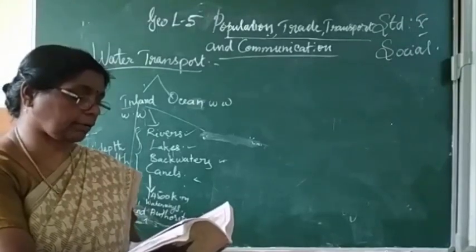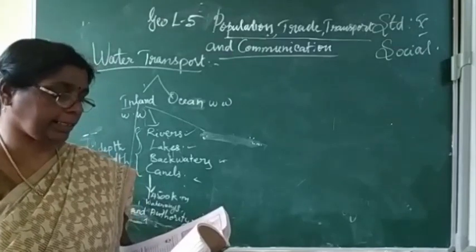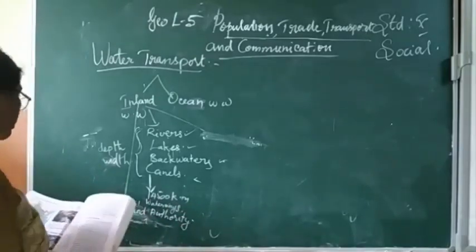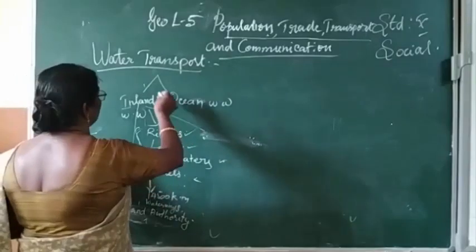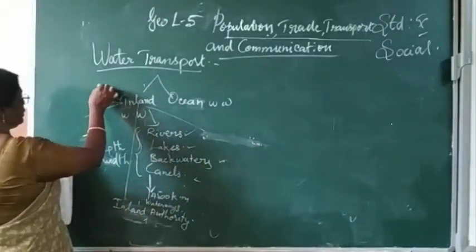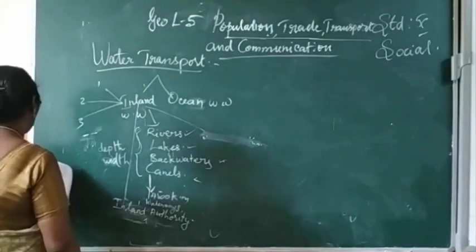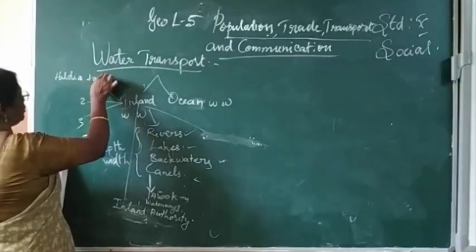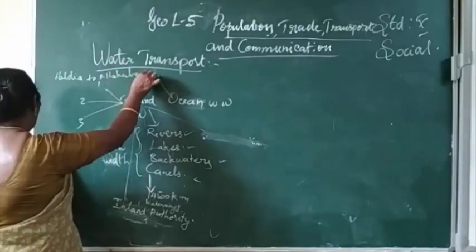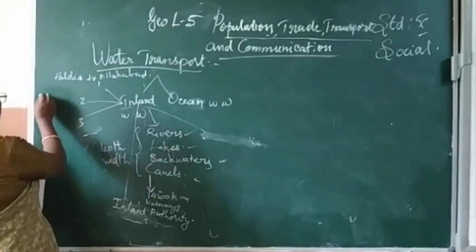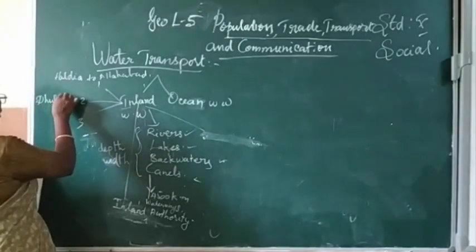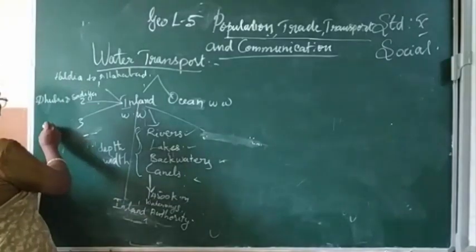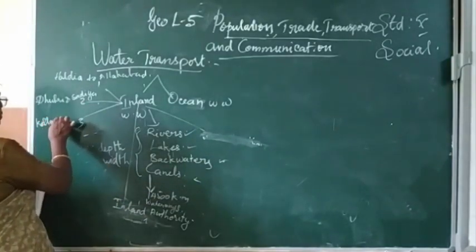Second, the Brahmaputra river between Dhubri and Sadiya. Third, the waterway between Kollam and Kottapuram.